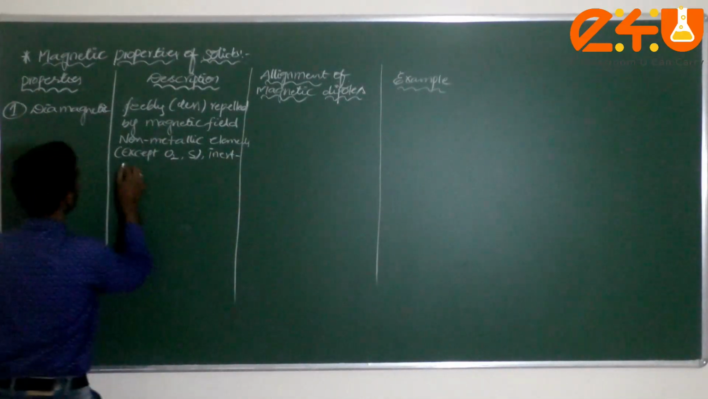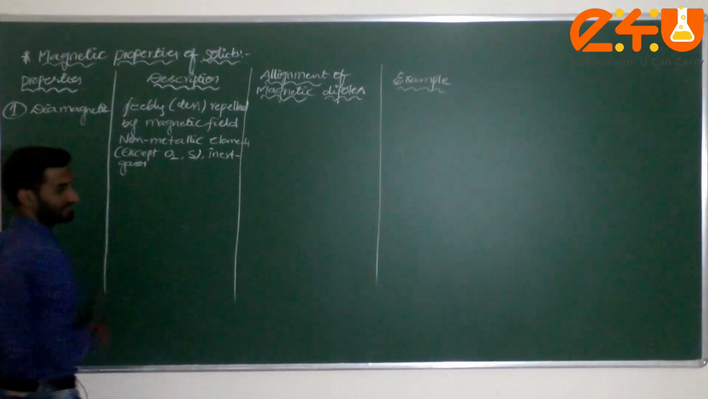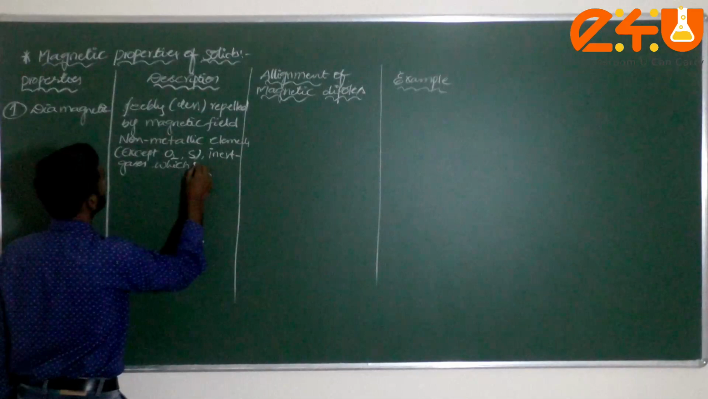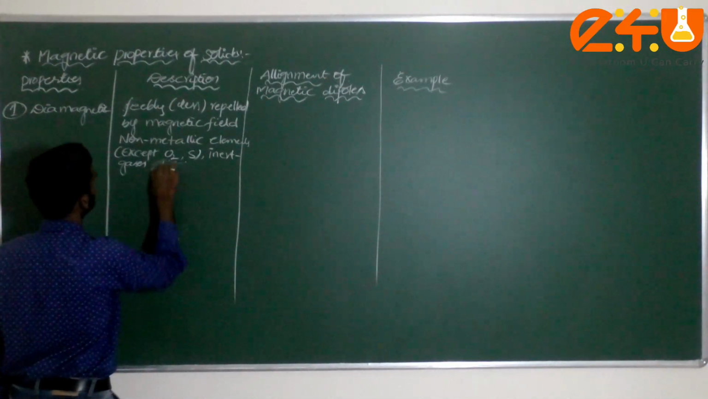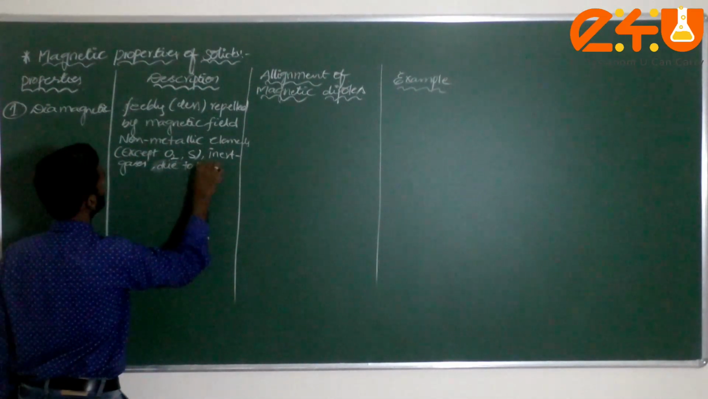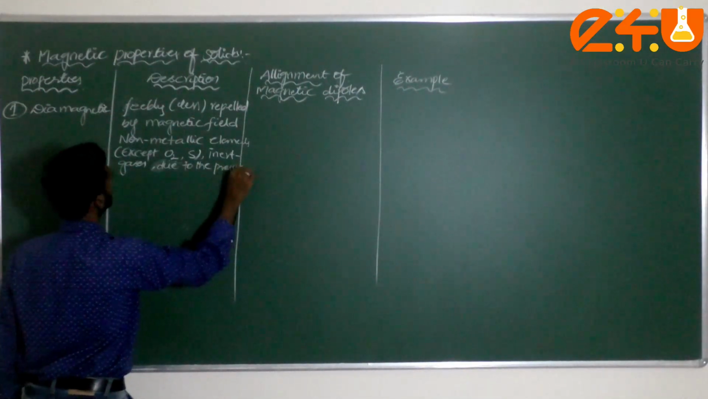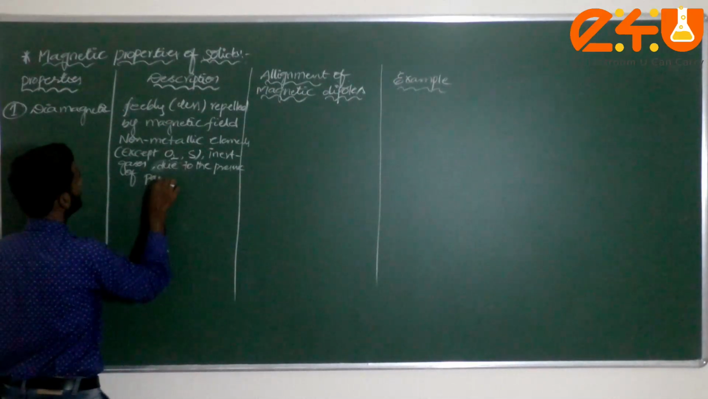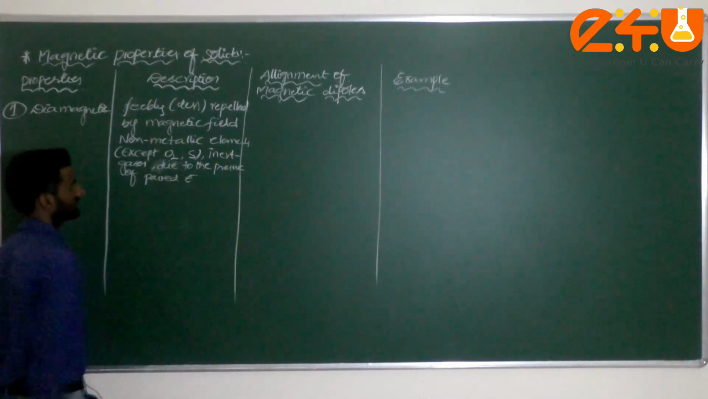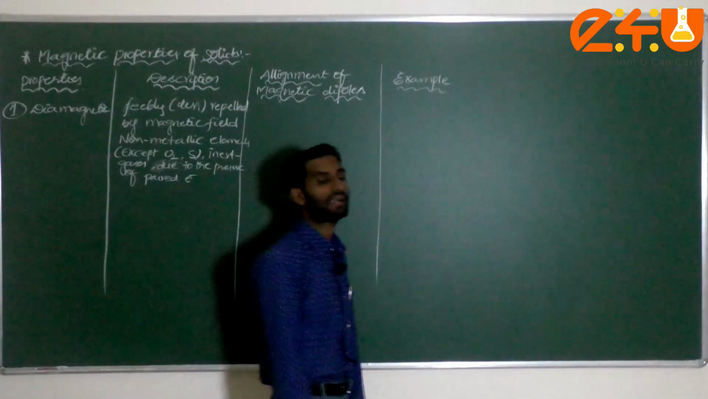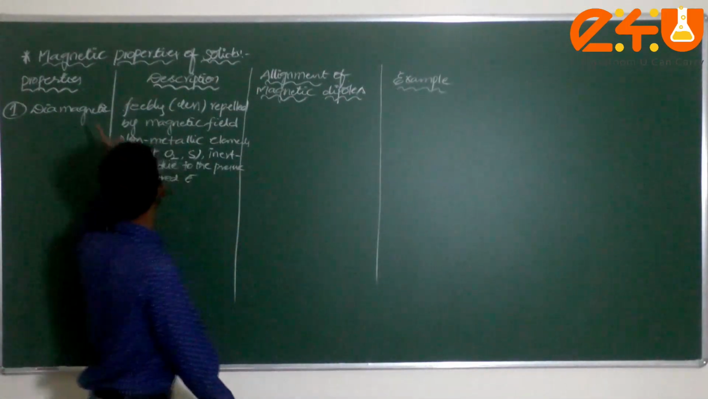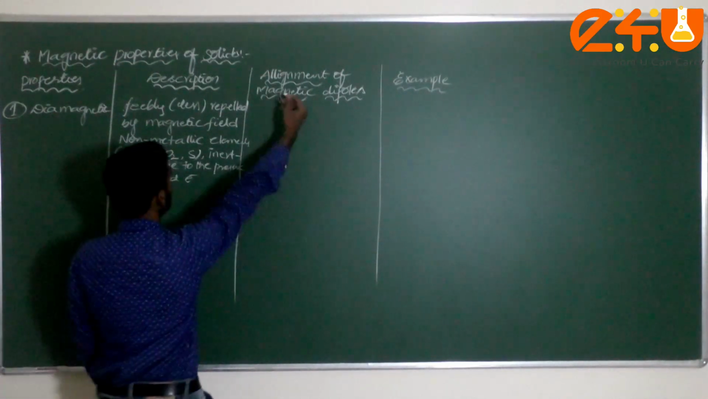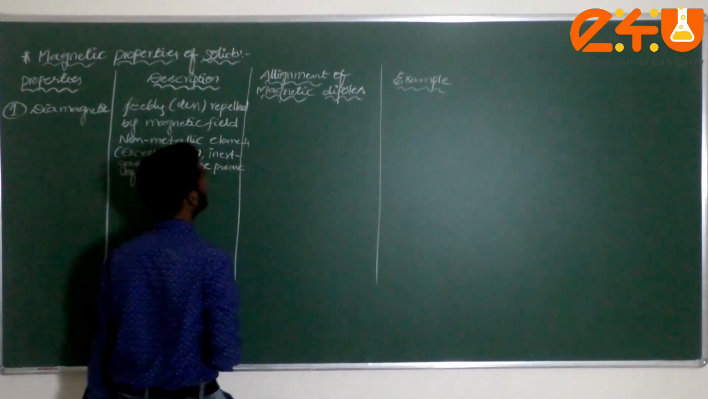Inert gases, which generally contain paired electrons. Due to the presence of paired electrons, the nature of that particular substance is diamagnetic. Now, how is the alignment of magnetic dipoles here?